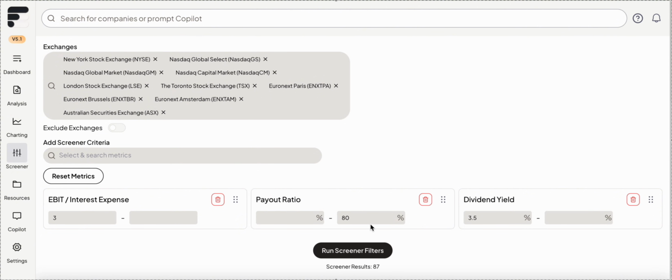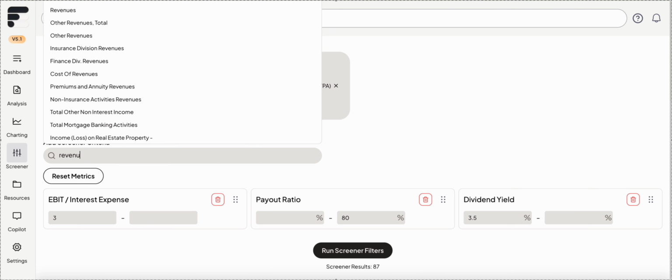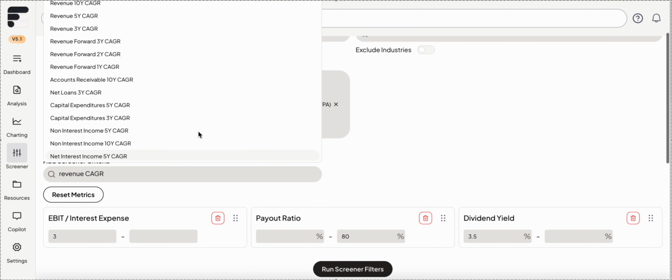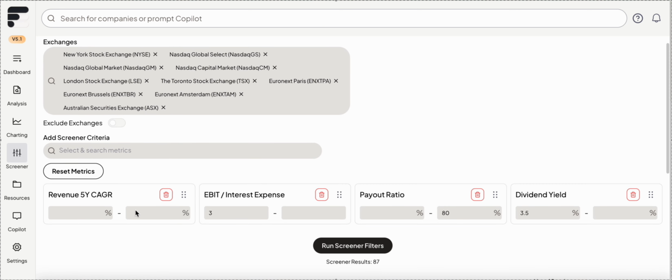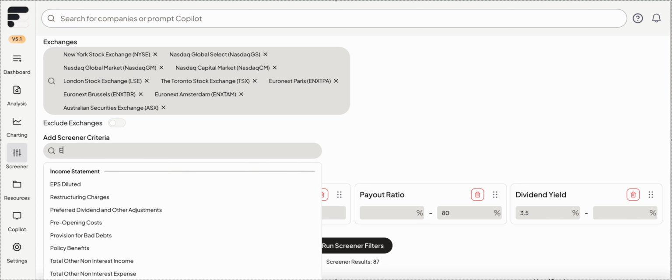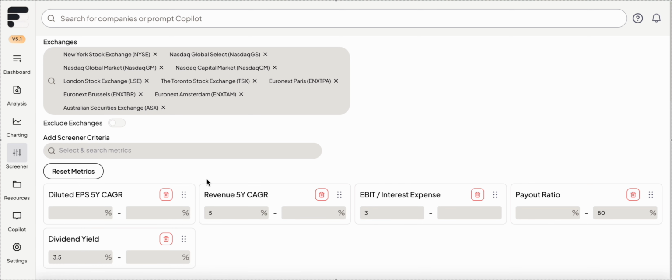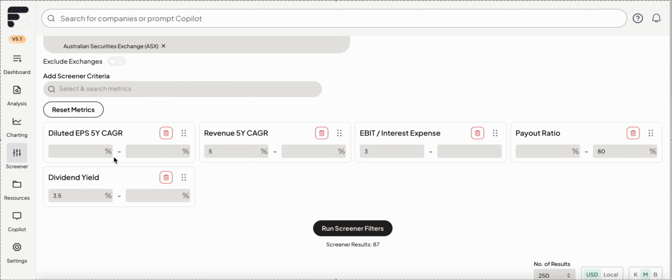We want some profitable growth, right? Even though we're looking for higher yield companies, we want companies that have grown revenue and earnings. So let's use revenue CAGR, and let's do a 5-year revenue CAGR. And let's say we want companies that have grown revenue at least 5%. And we'll do the same thing. EPS, 5 years, we want our earnings per share to have grown at least 5% as well.